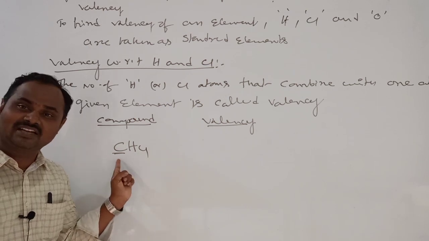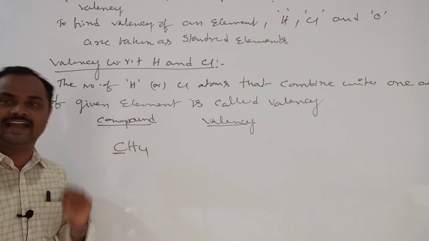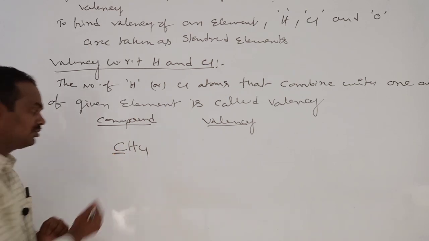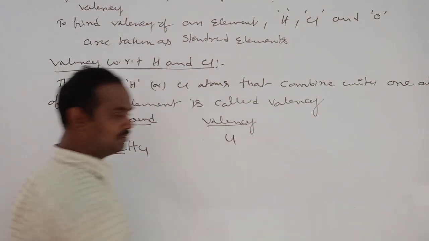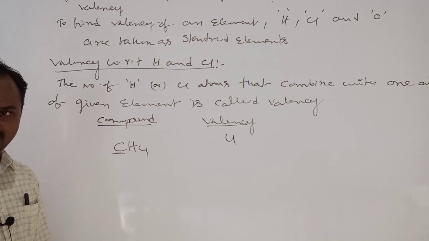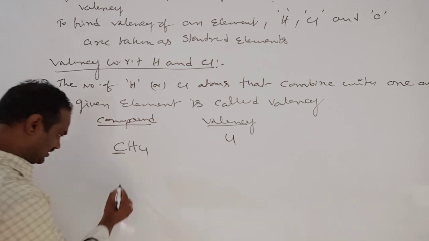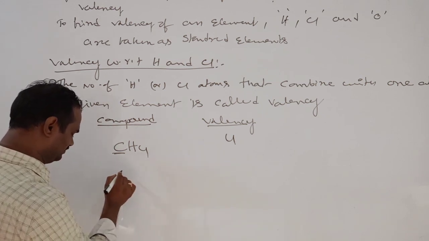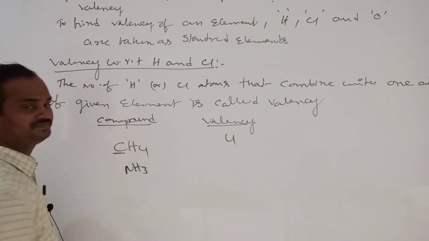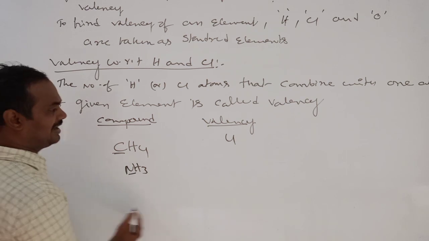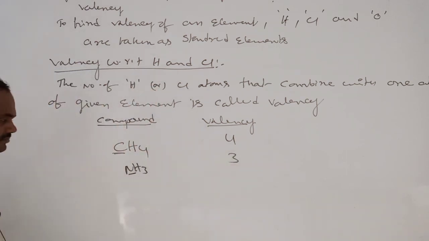So one carbon atom combined with 4 hydrogen atoms. Therefore, this carbon atom's valency is 4. In the same way, NH3: nitrogen valency 3.